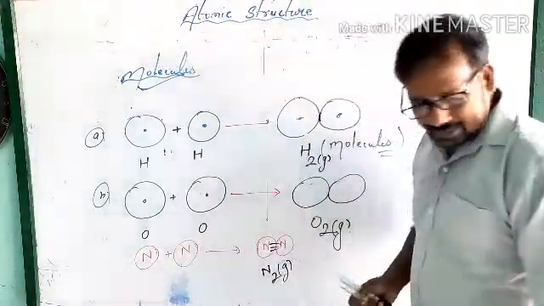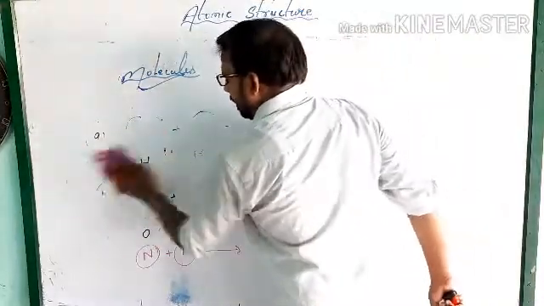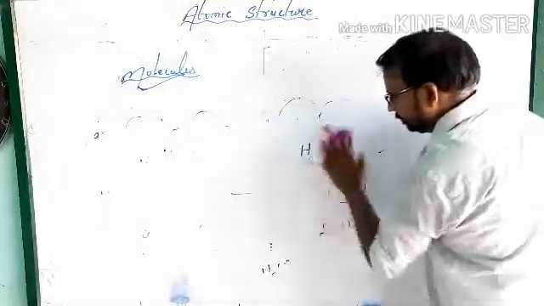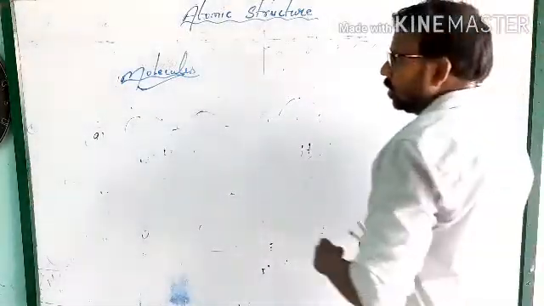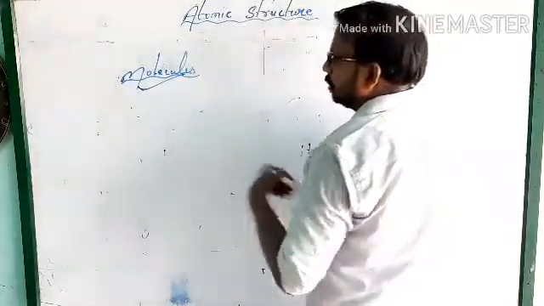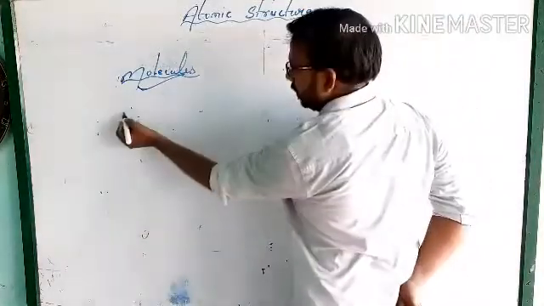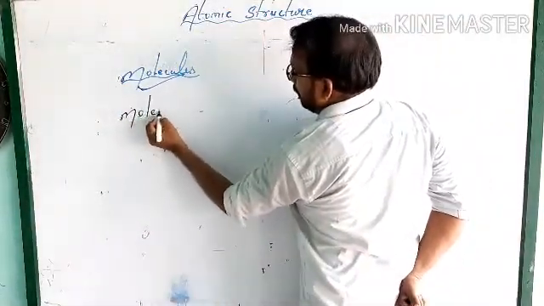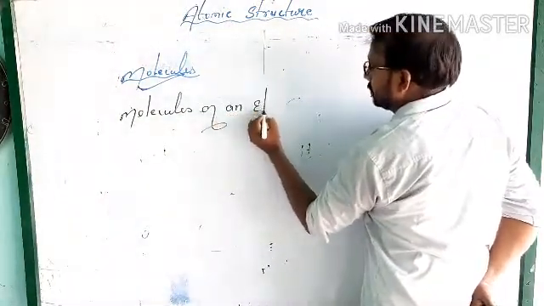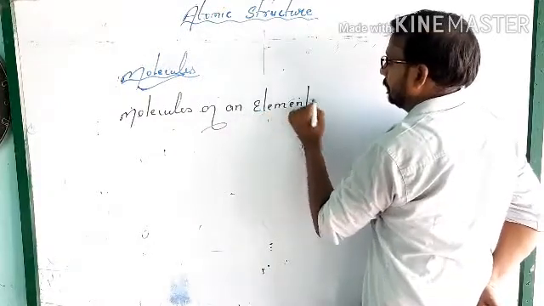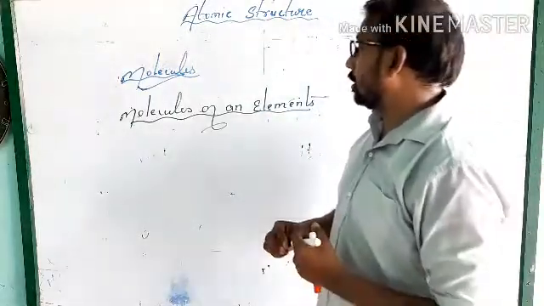Now the next topic: a few examples of molecules of an element.